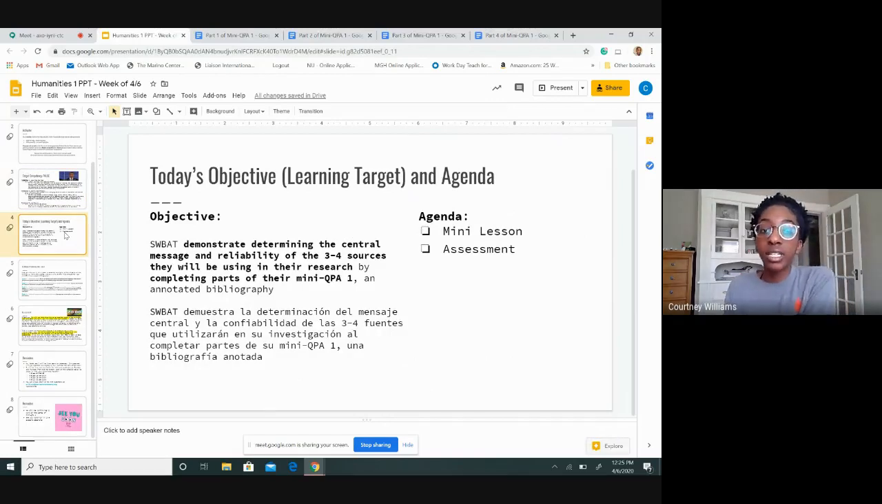The goal for the lesson today is students will be able to demonstrate determining central message and reliability of the 3 sources you will be using for your research. And you will do that by completing parts of Mini-QPA number 1, which was an annotated bibliography. So I've noticed based off of who did or did not turn in this assessment that many students have not. And so I am taking a step back and allowing you time to complete the 4 separate parts of Mini-QPA number 1.